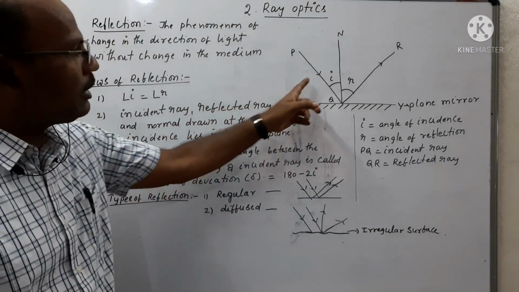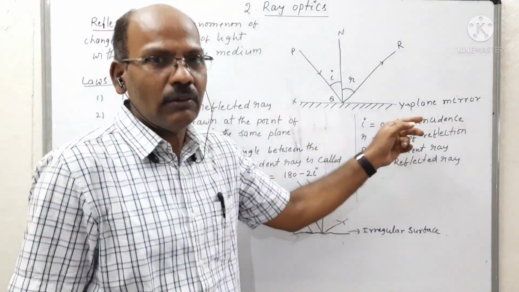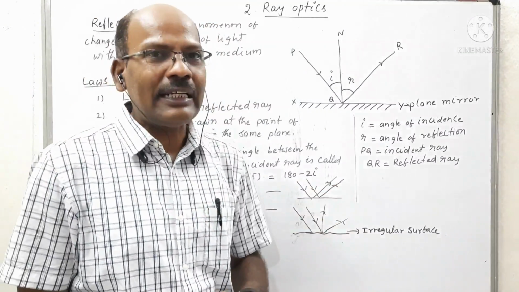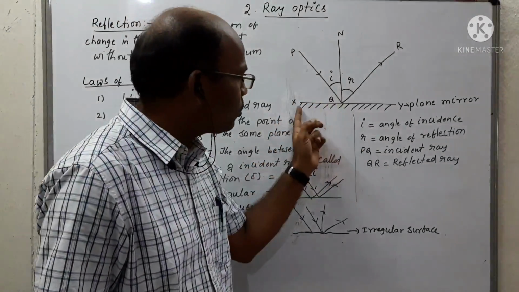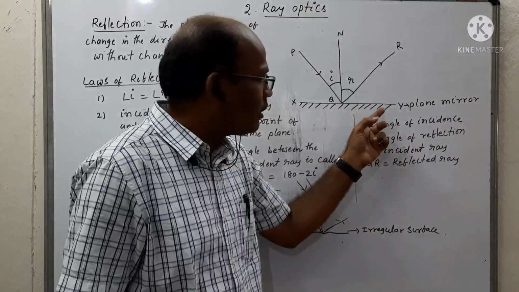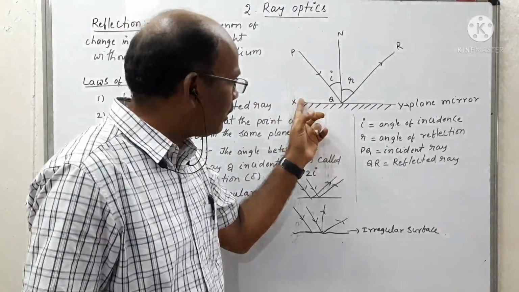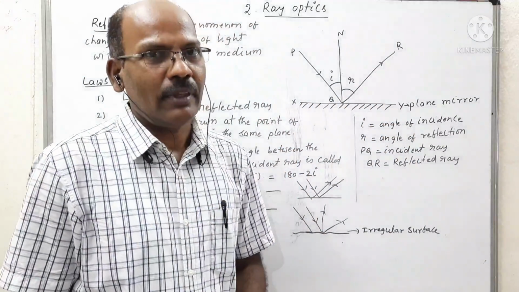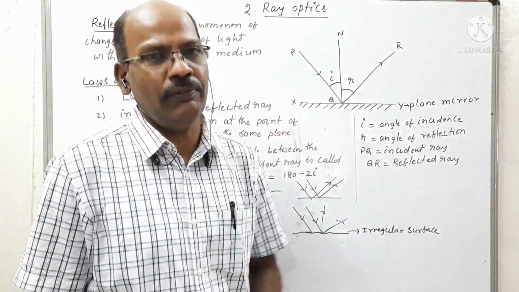Here, simply observe the diagram. XY is the plane mirror. What is a plane mirror? It is a plane sheet of transparent material, and on one side the other surface is coated with silver. So this is coated with silver, which acts as a perfect reflector, and the other surface is a plain sheet of glass which reflects the light when it falls on its surface.